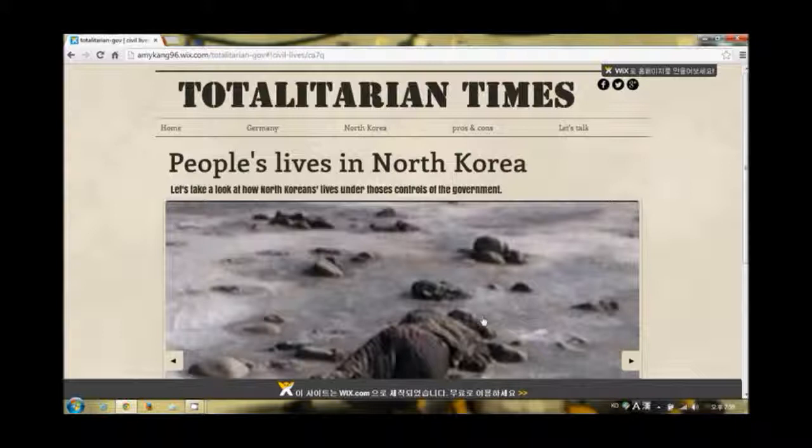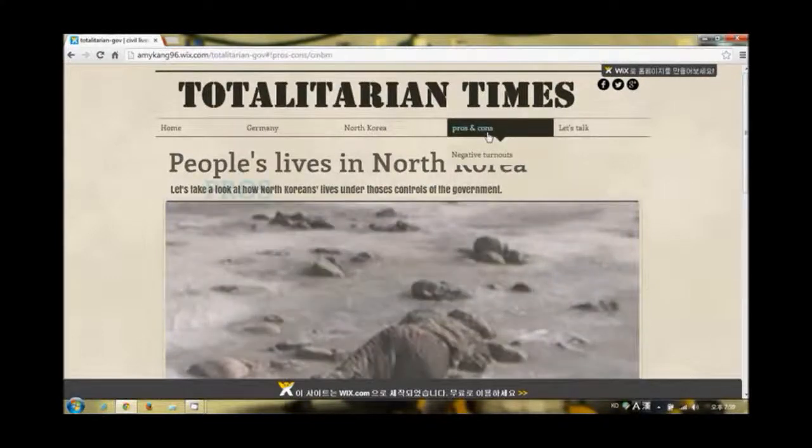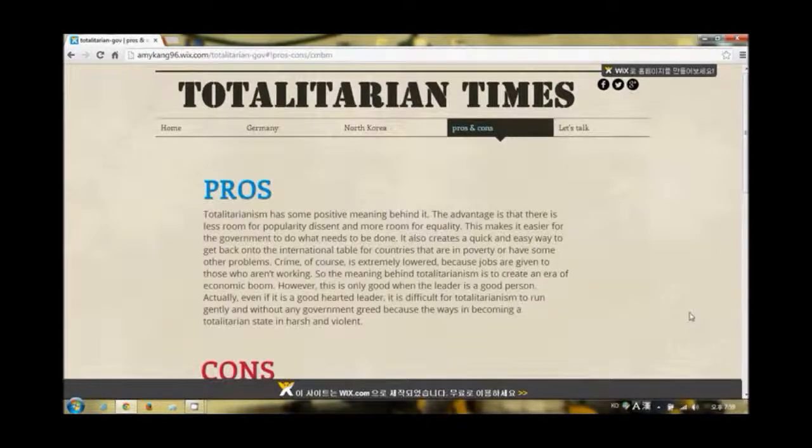When you go under pros and cons, there are brief descriptions of some positive effects of totalitarianism as well as the negative effects. Pros: a totalitarian government can bring less popular dissent, and can also bring less crime. When well controlled, it can bring an economic boom too.